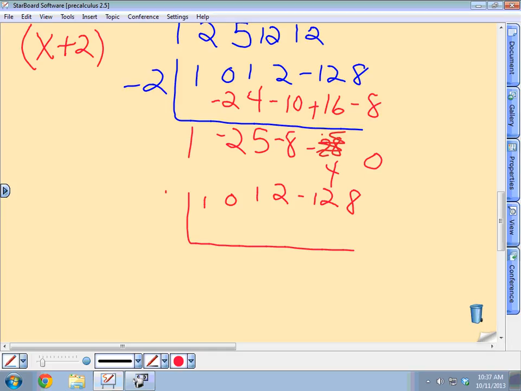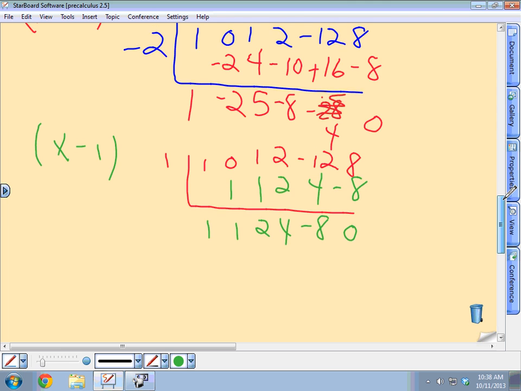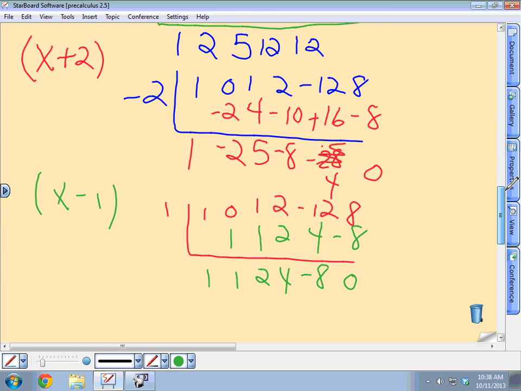The number's 1. 1 times 1 is 1. 1 times 1 is 1. 1 times 2 is 2. 4 times 1 is 4. Minus 8 times 1 is minus 8, which gives us 0. Okay, so that tells me I have a multiplicity at x minus 1. And we know it lies on the graph, so there's going to be another one as well. But let's test that.